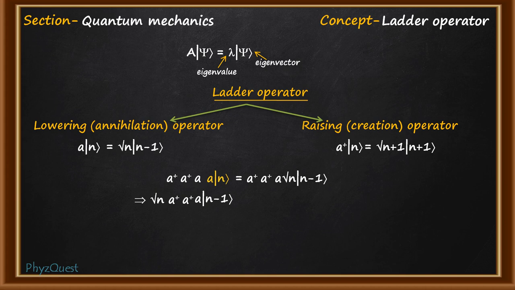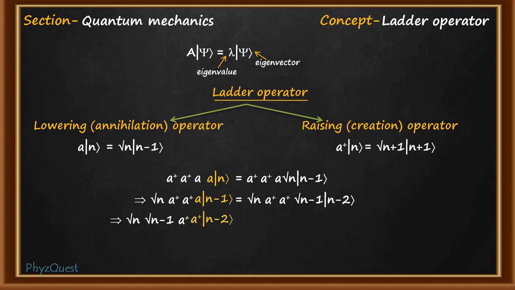Next, the lowering operator A will operate on the eigenstate n-1. When this operator operates, it will produce the eigenvalue square root of n-1 with the eigenstate n-2. Again we bring the eigenvalue to one side. Next there will be the raising operator A plus, which now operates on the state n-2.